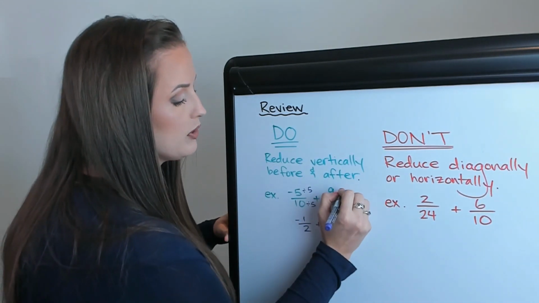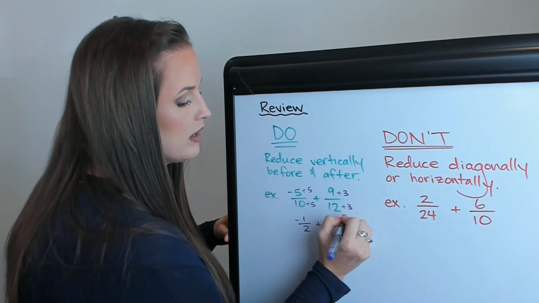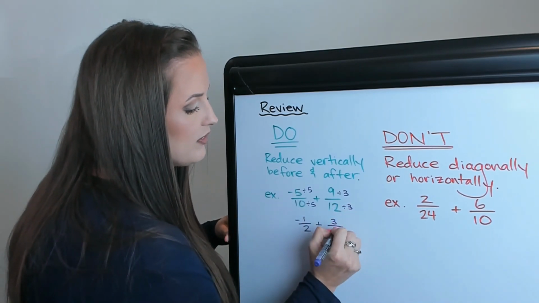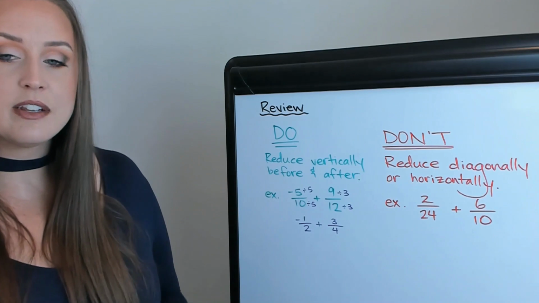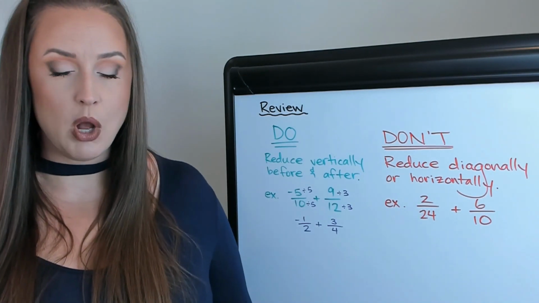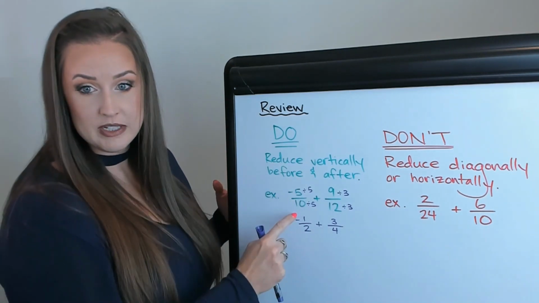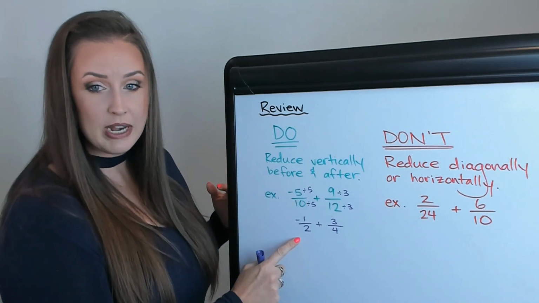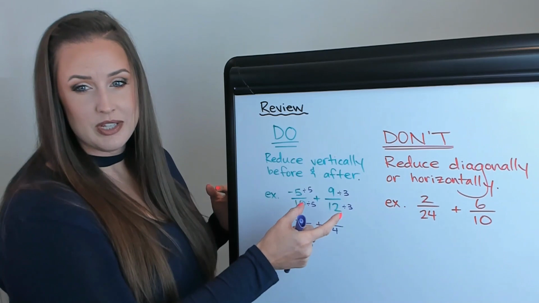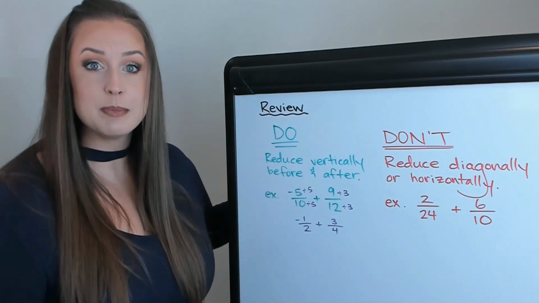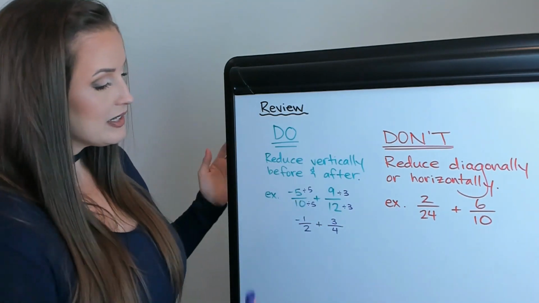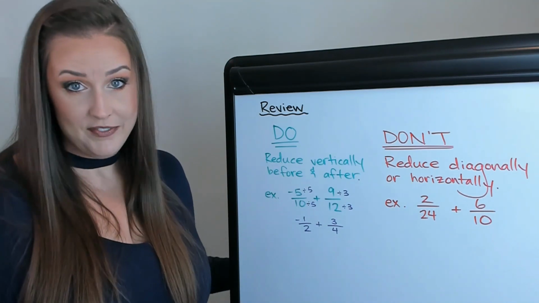We can reduce both of those by 3, so then it's adding 3/4. So this is going to feel a little bit more handleable because the numbers are smaller. Now, once you reduce both of these vertically, you just end up with -1/2 plus 3/4. The answer to this problem is the same as the answer to this because they're equivalent fractions. This isn't something you have to do, but very, very useful.